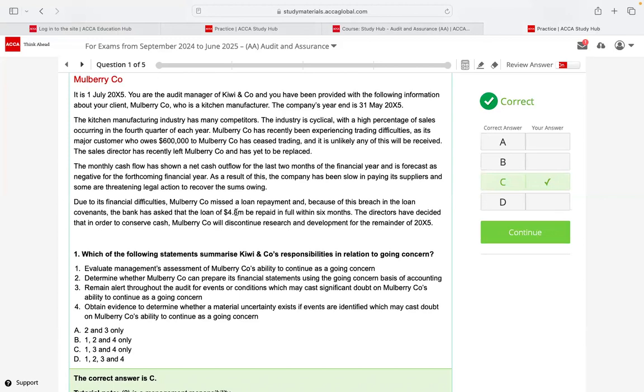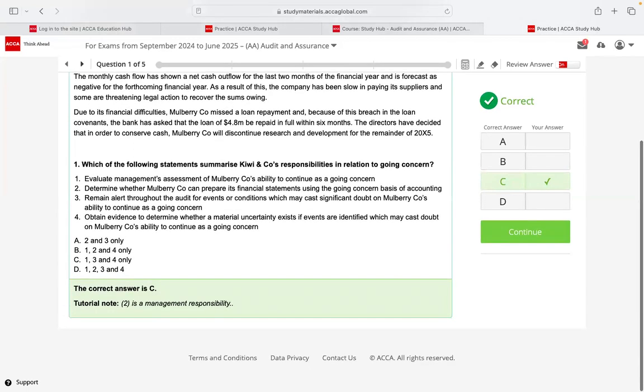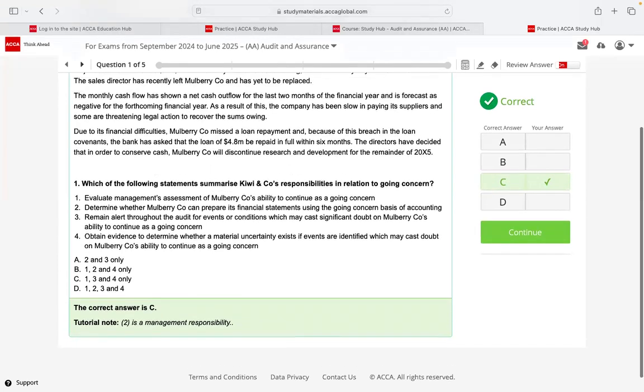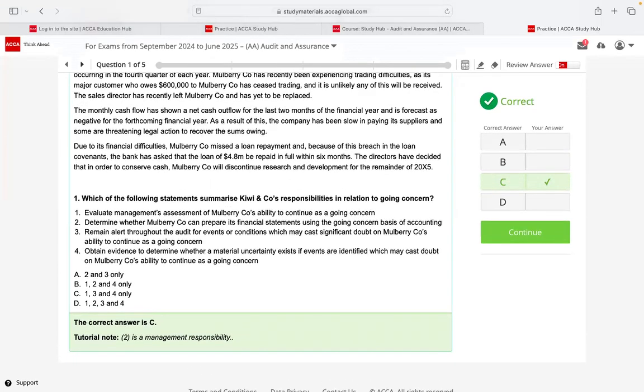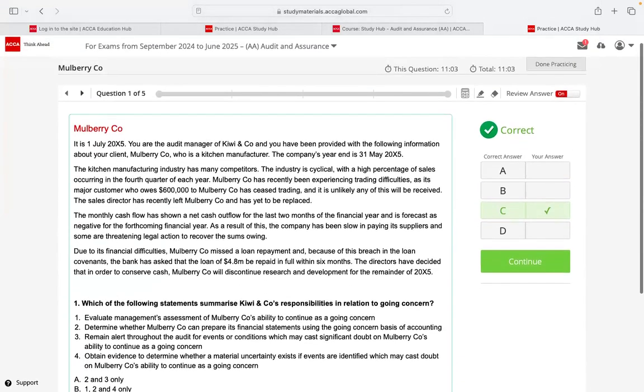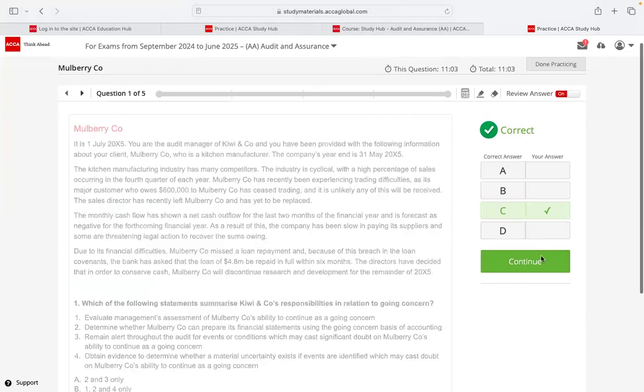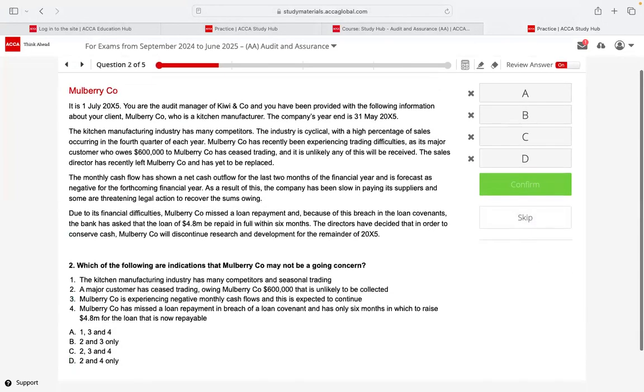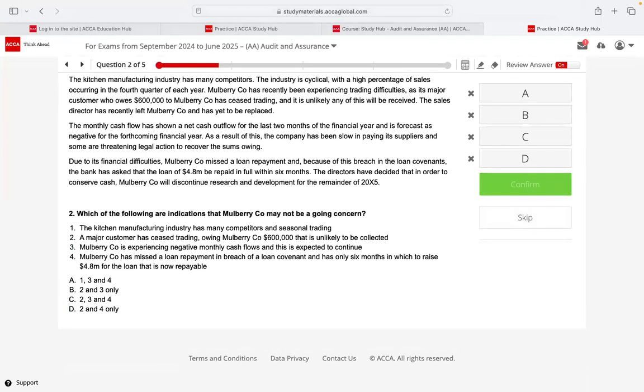Now let's go to Sham. Okay, so it's also coming immediately, no? Good. So right, exactly, you are right. Number 2 is the management responsibility. The balance, 3, are the auditor's responsibility. It's a balance question. Number 2, continue. Okay. Next, let's go to Shami.